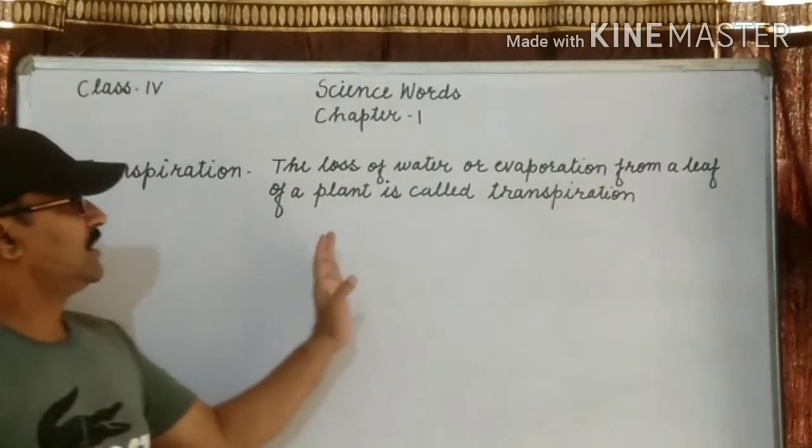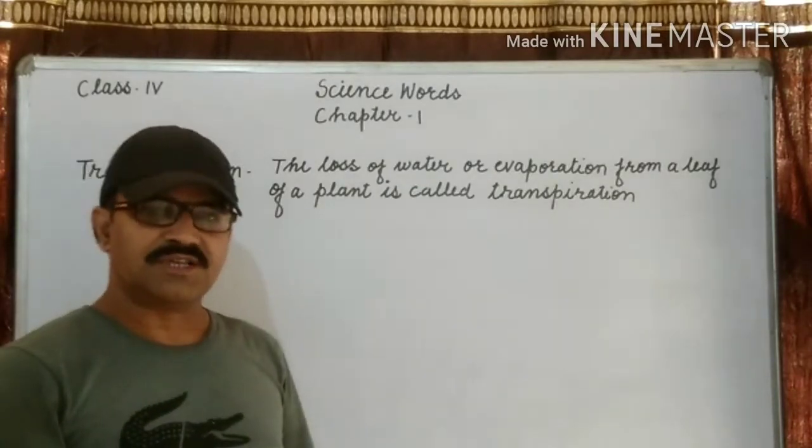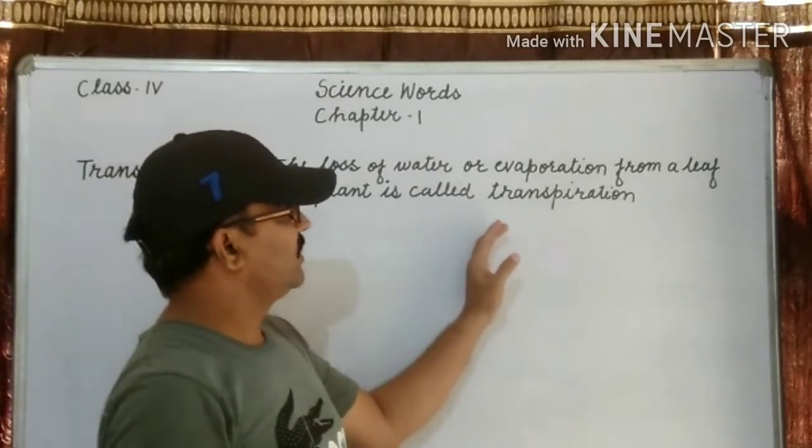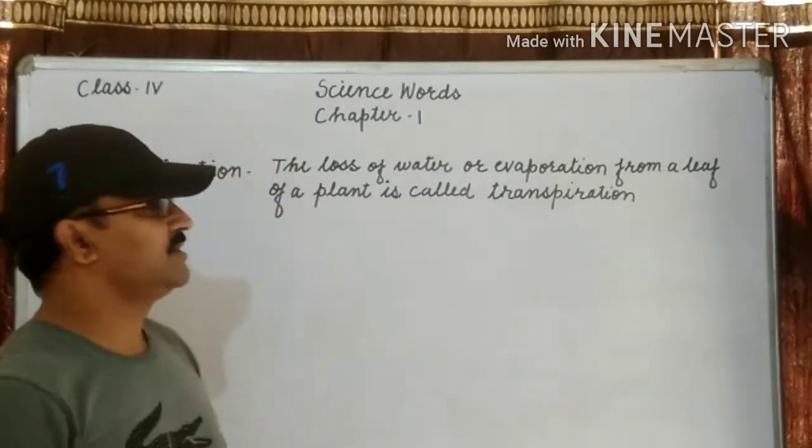You can write: the loss of water from the leaves is called transpiration. It is sufficient.